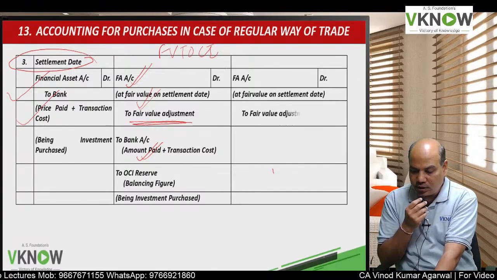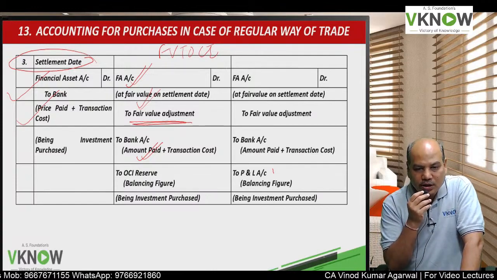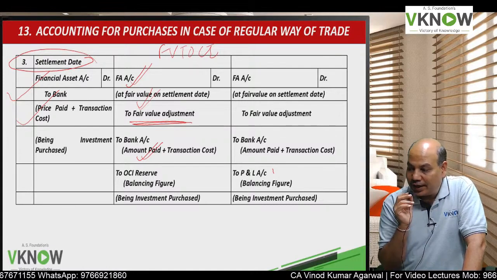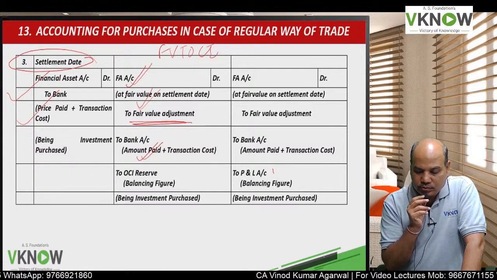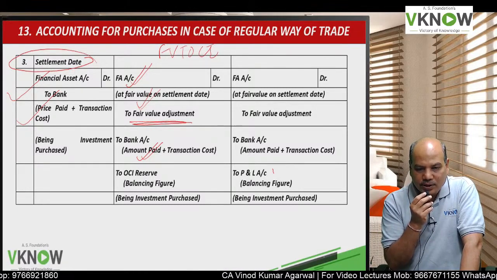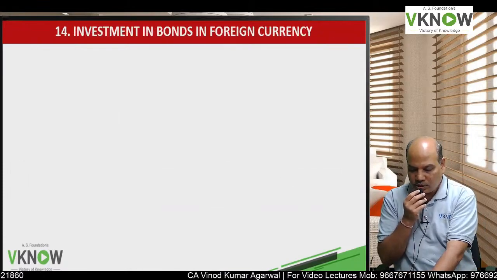And if it is an FVTPL instrument, then financial asset account debit at fair value to fair value adjustment account to bank account, and any difference on settlement date, the balancing figure, will be transferred to profit and loss account.